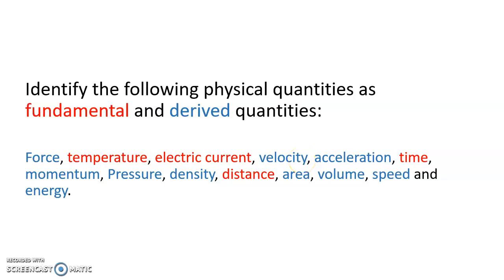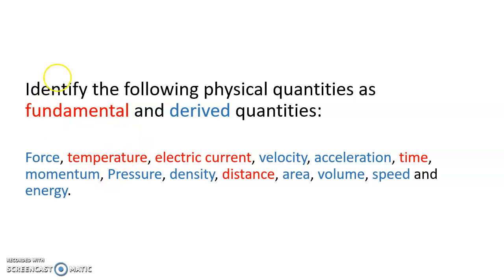Velocity, the formula for velocity is displacement upon time. So it is derived out of two quantities, that is displacement and time. So velocity is a derived quantity. Acceleration, the formula for acceleration is velocity upon time. It is derived from two other quantities. Hence, it will be a derived quantity. Time is a fundamental quantity. Momentum, the formula for momentum is mass into velocity. So it will be a derived quantity.